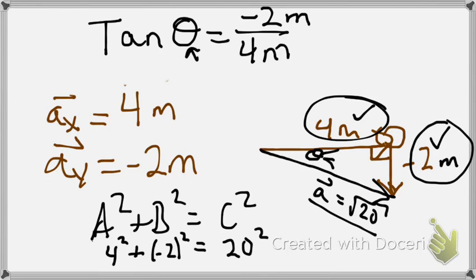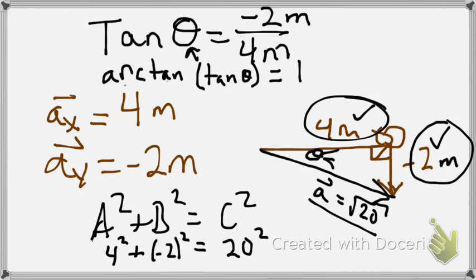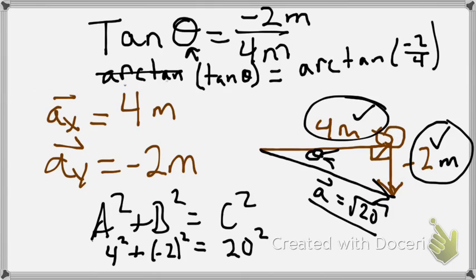Well, the way you undo a tangent is using what is called an arctangent or inverse tangent. So writing this thing out, we're going to take the arctangent of tangent of theta. That's going to be equal to the arctangent of negative 2 over 4. The arctangent and the tangent cancel each other out, leaving just the theta.